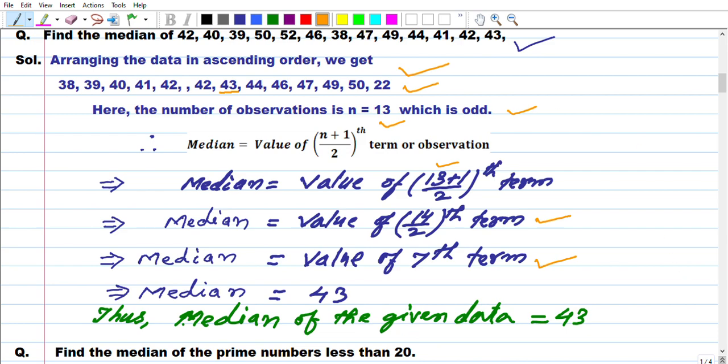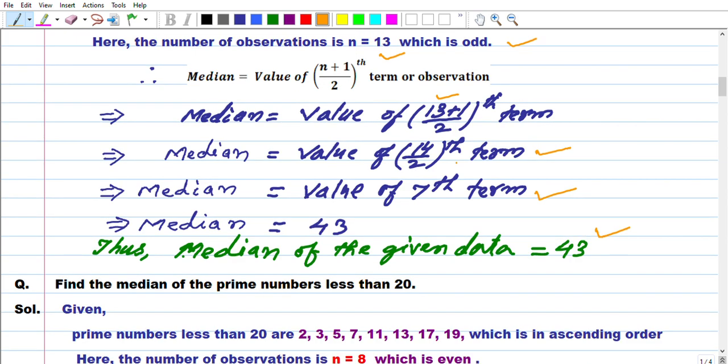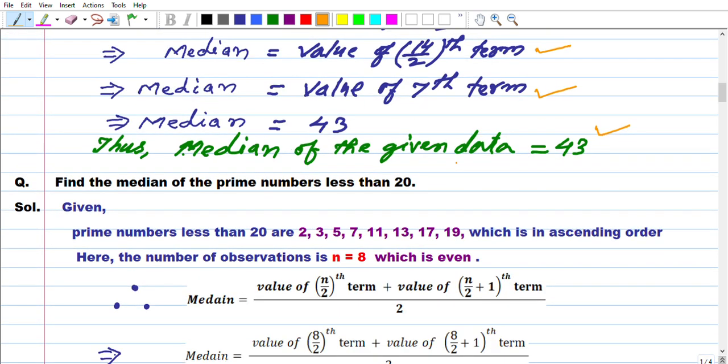Understood, dear learners? Okay. Take the next question. Find the median of prime numbers less than 20. You know very well the prime numbers from 0 to 20. Given prime numbers less than 20 are 2, 3, 5, 7, 11, 13, 17, 19, which is in ascending order. Firstly, I have arranged it in ascending order.